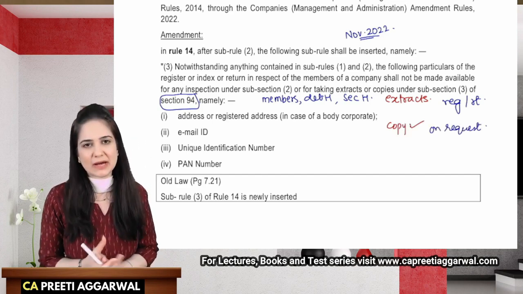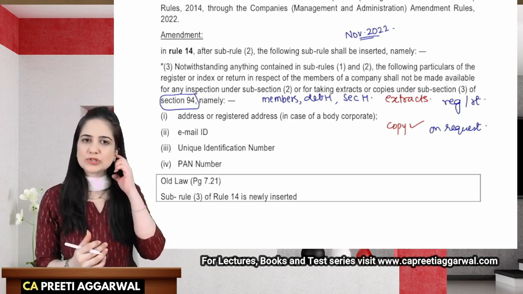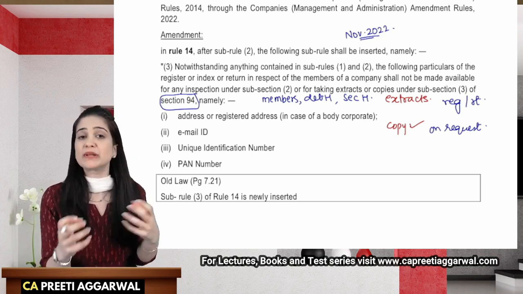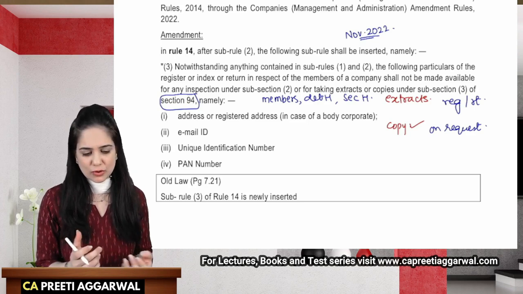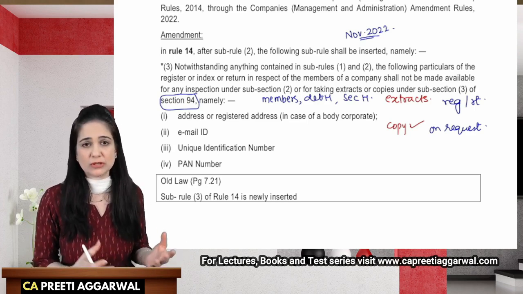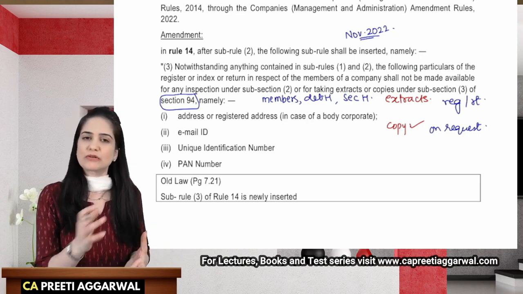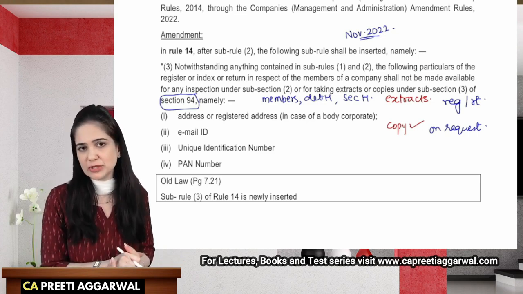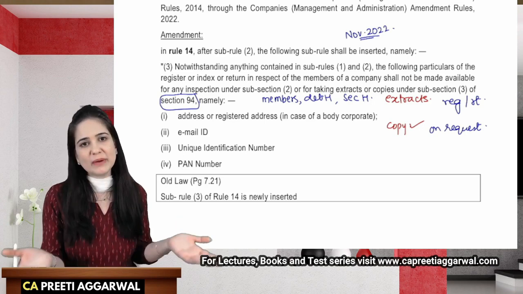Now let's say, for example, that a member has approached the company to take extracts from the register of members. So in that case, the entire register will be exposed. The personal information, the confidential information, the private information of these members will also be made available.